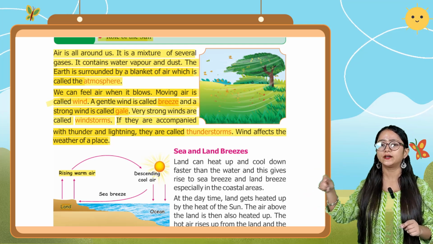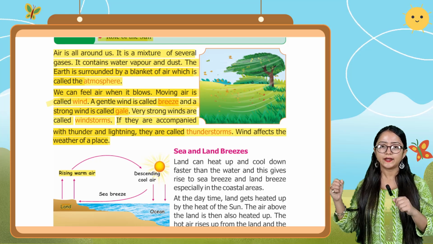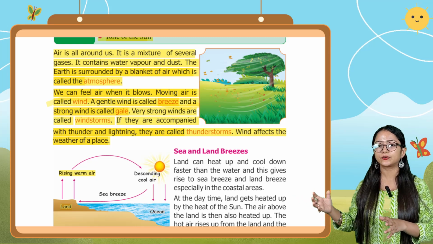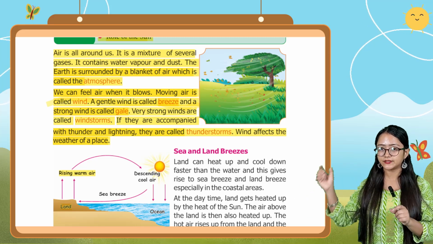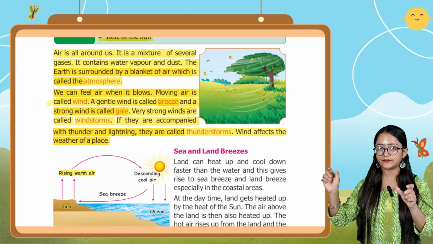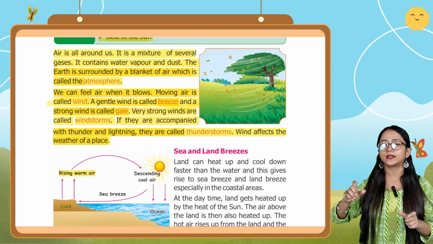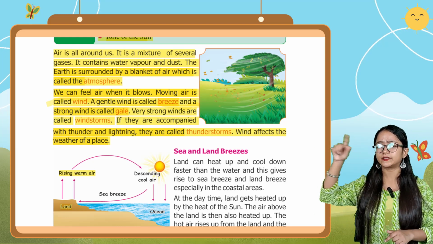A strong wind, which is not that gentle, is known as a gale. Then come very strong winds, known as windstorms. If that windstorm is accompanied with thunder and lightning, they are known as thunderstorms. Wind also affects the weather of a place.